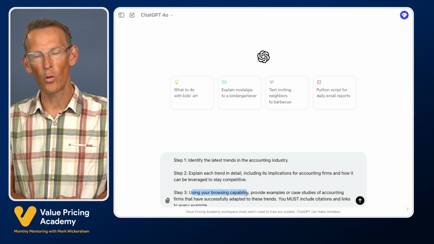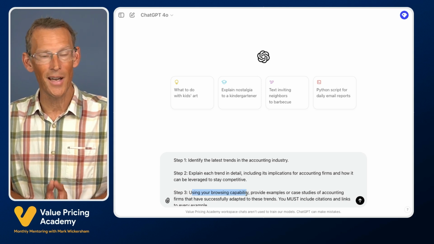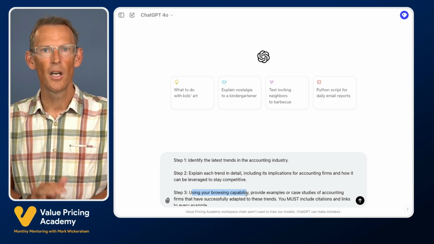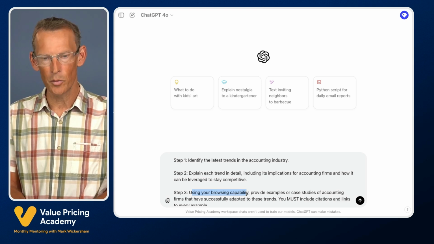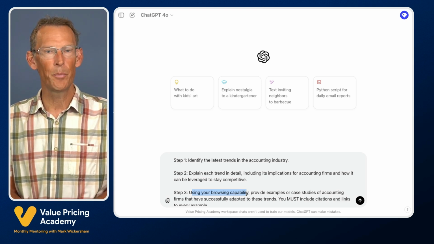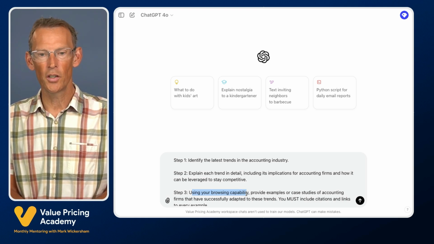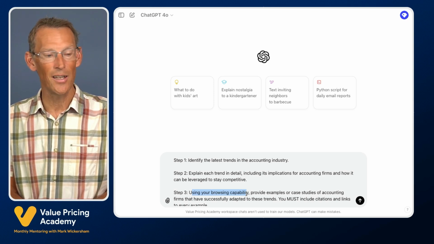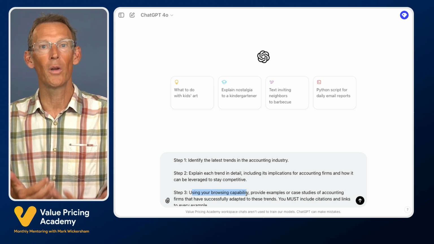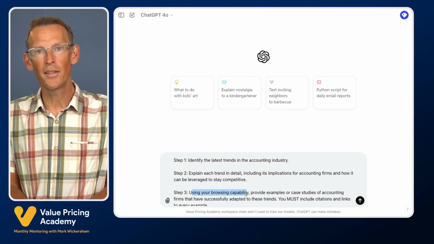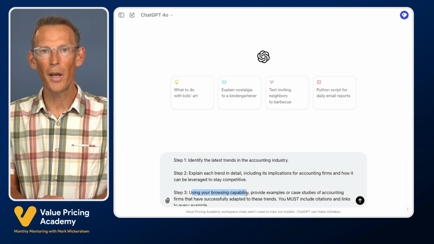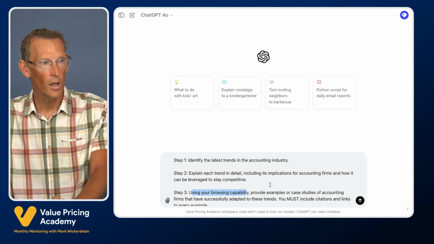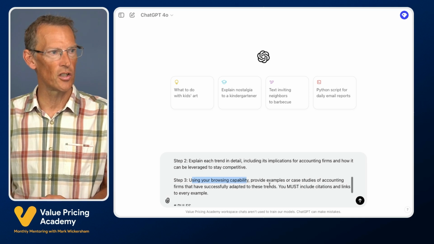Now, this will only work with a large language model where you can browse the internet, you can with ChatGPT. And why might that be important? Well, all large language models have been trained up until a particular knowledge cutoff date. It's very unlikely that the model has any idea what happened today or even this week without using its browsing capability, because the last time it was trained could have been 2 months ago, 6 months ago, 9 months ago, depending on the model you're using. So sometimes we want to tell it to search the internet.